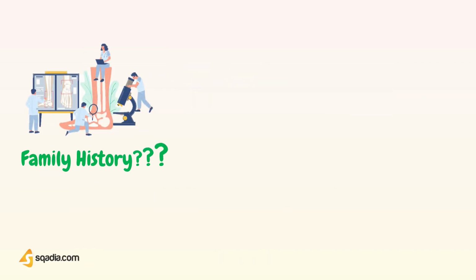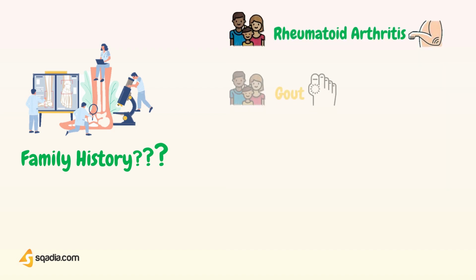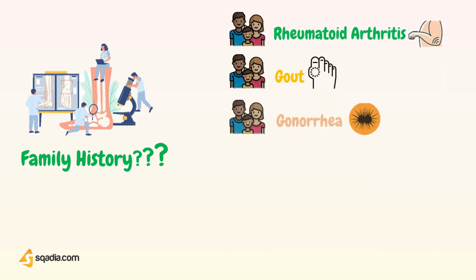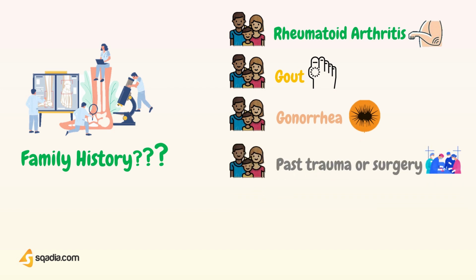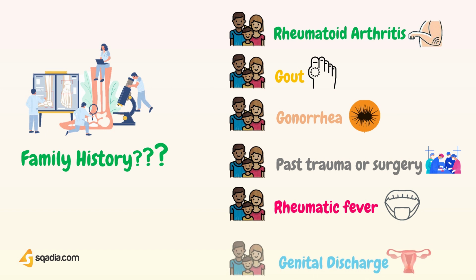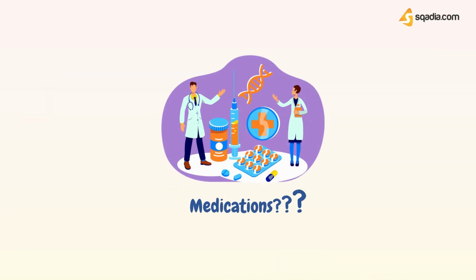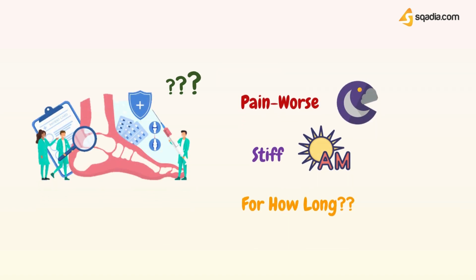You will ask your patient if they or anyone in their family have had any of these conditions like rheumatoid arthritis, gout, gonorrhea, past trauma or surgery to painful area, rheumatic fever, or genital discharge. You will ask the patient if they are taking any medications, and if their pain gets worse at the end of the day, or if they feel especially stiff in the morning, and if so, for how long.